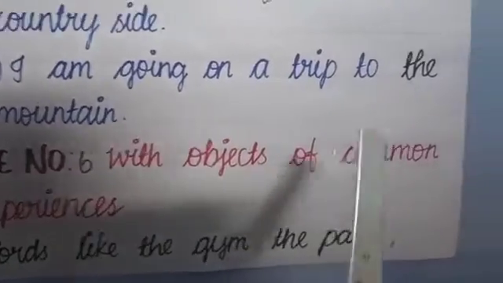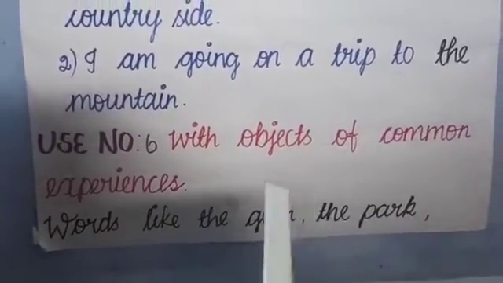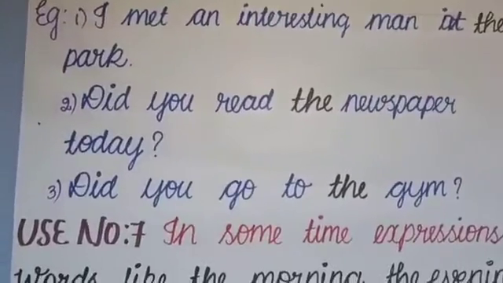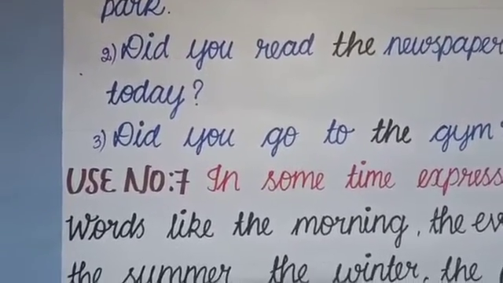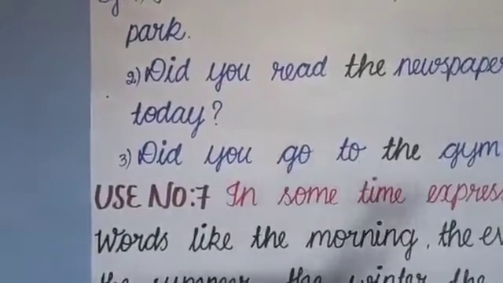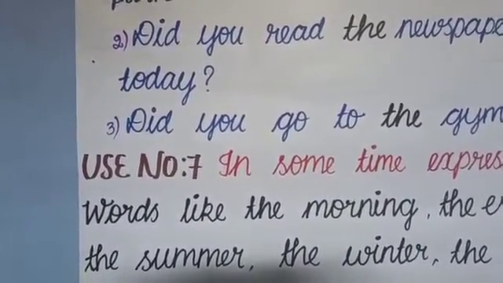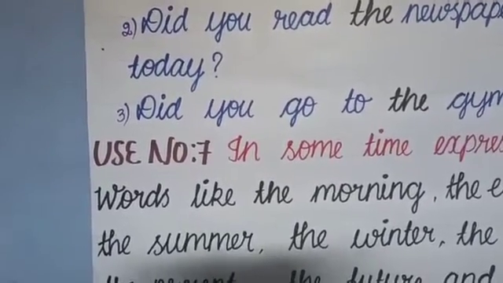We'll move on to the next use, that is use number 6. With objects of common experiences, words like the gym, the park, the newspaper, the toilet, and so on. We call these common objects because we all experience these in our lives. Have a look at these examples. I met an interesting man at the park. You may not know which park, but it doesn't matter. Park is a common experience, so we are using the in front of park.